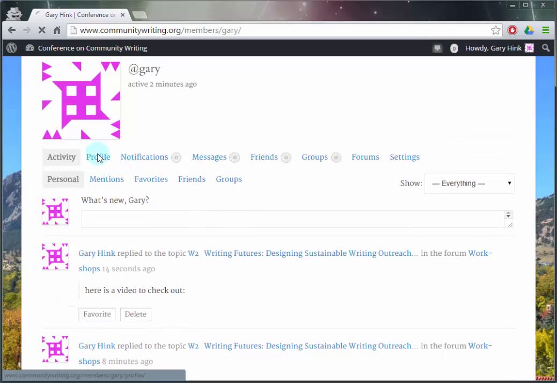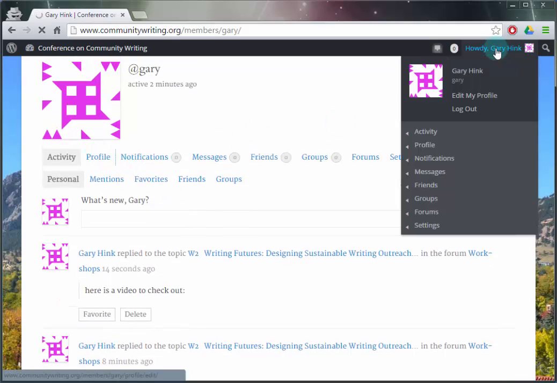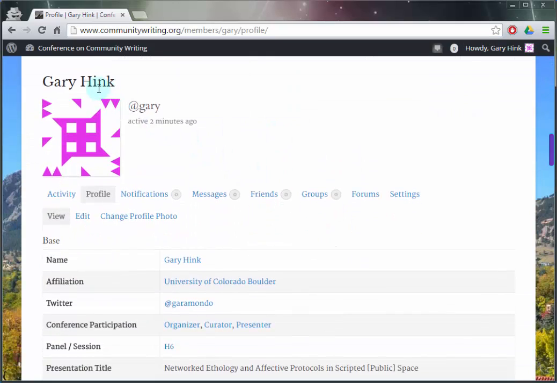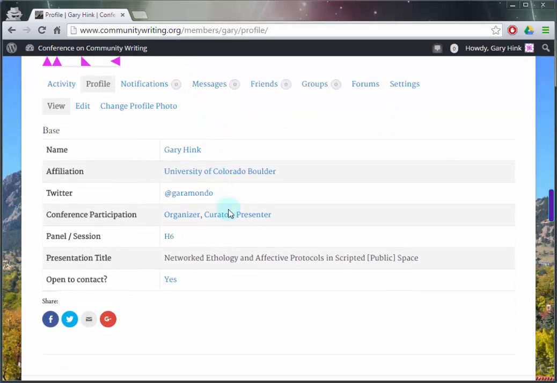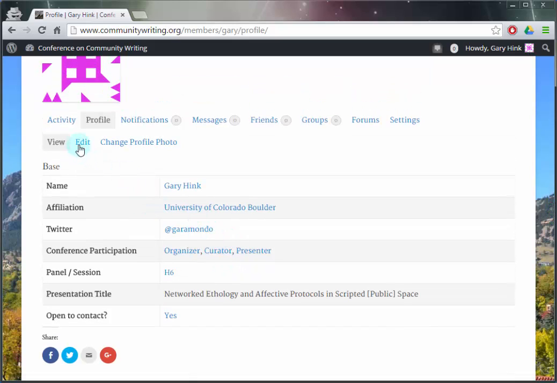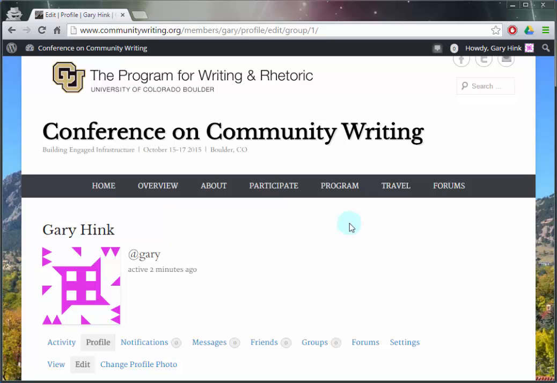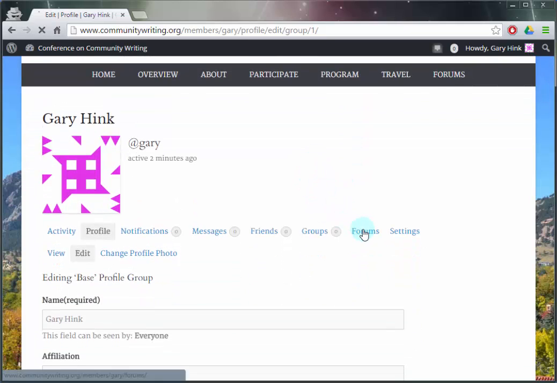So when you click on your name and go to profile, you can get to that from the top right screen as well. You see that someone, let's say, clicked my profile as someone who had posted in that thread, and they ended up on this screen. So you might want to edit this with some basic information. You can post as much or as little as you would like, just keeping in mind that anyone will be able to find you as someone who posts in that forum thread. It should show all of your posts as well.